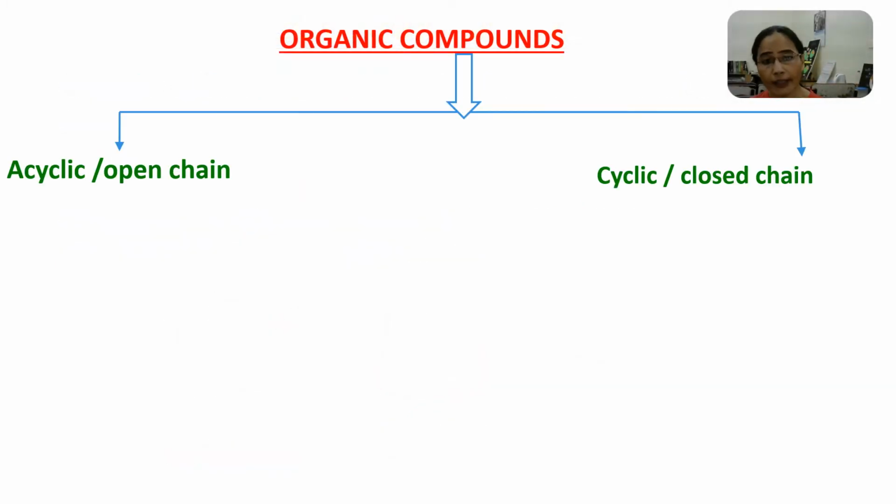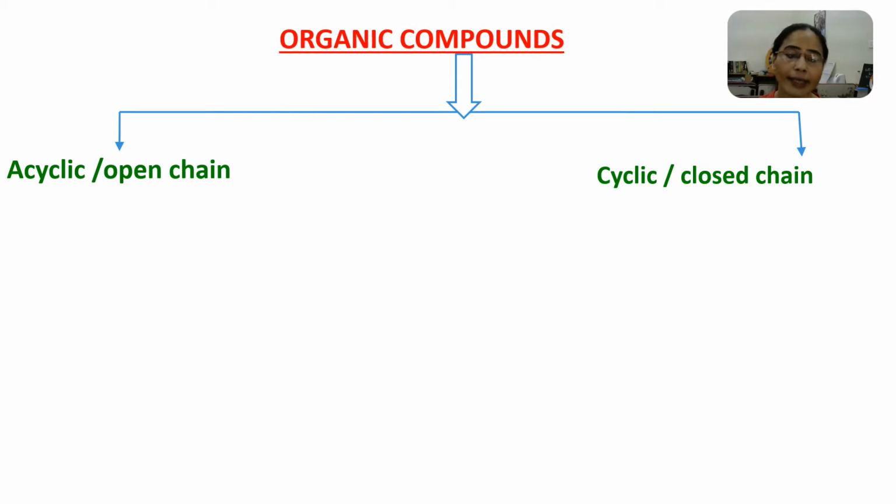Now, as we know till now, heterocyclic compounds are organic cyclic compounds. So let's see where these heterocyclic compounds exist in the classes of organic compounds. As we know, organic compounds may be divided into two classes: acyclic or open chain compounds, or cyclic or closed chain compounds.